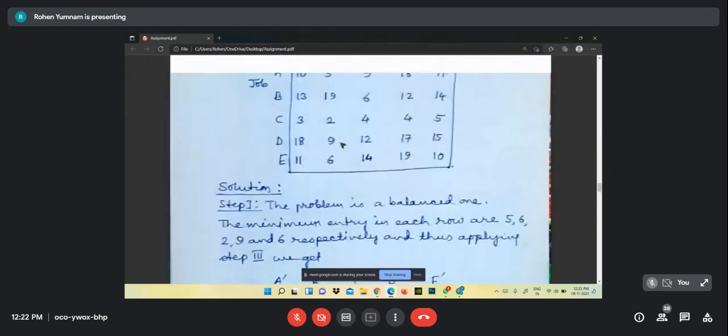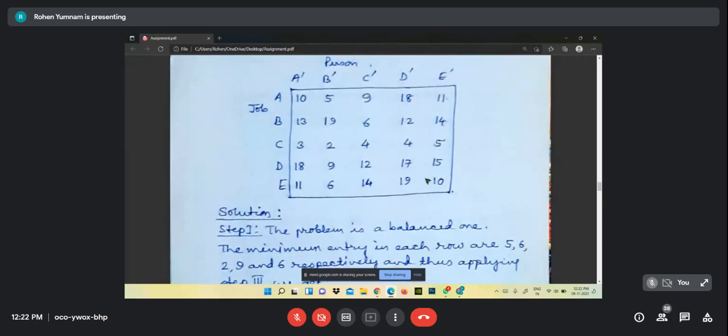Say, suppose this row is not there. You assume that it is only A, B, C, D, and it is A dash, B dash, C dash, D dash, E dash. In column it is 5. In row it is 4. It is not a balanced one. Then you have to add E with this as 0, 0, 0, 0, 0.